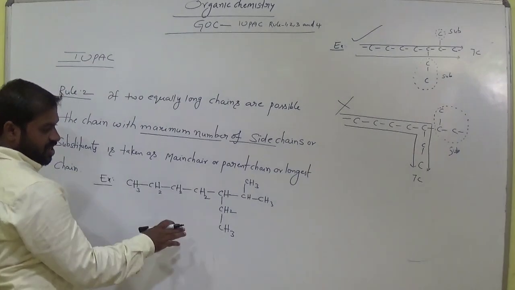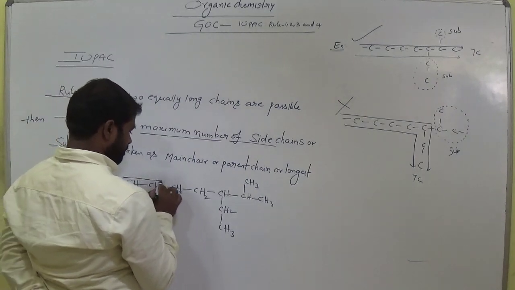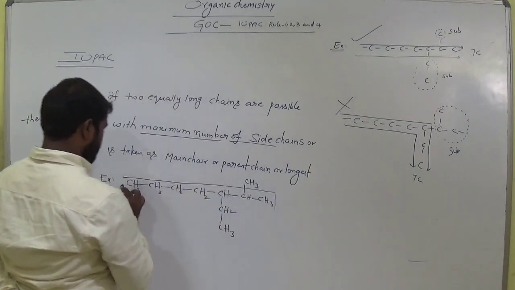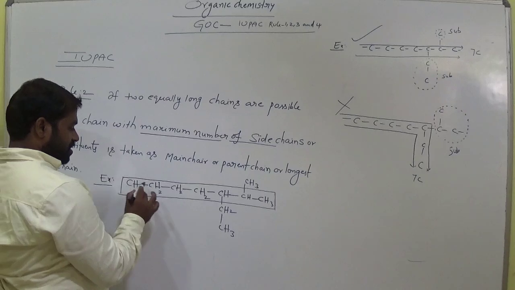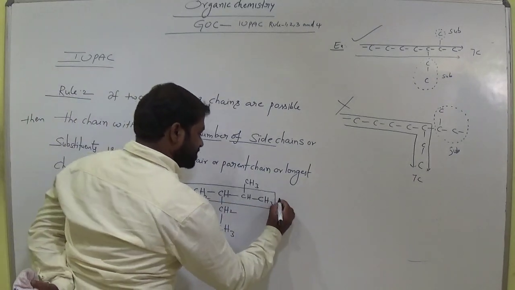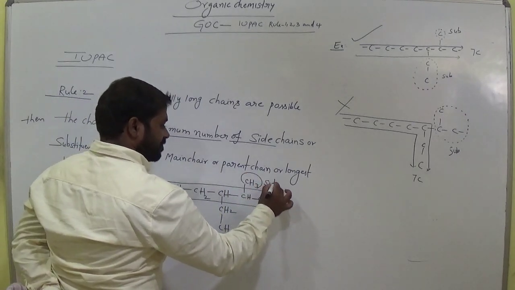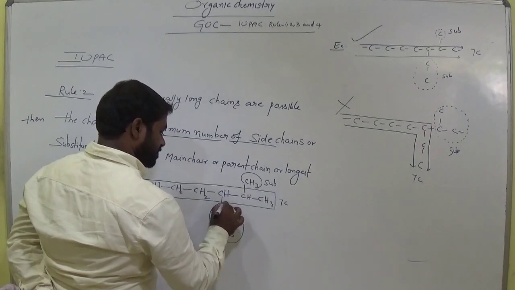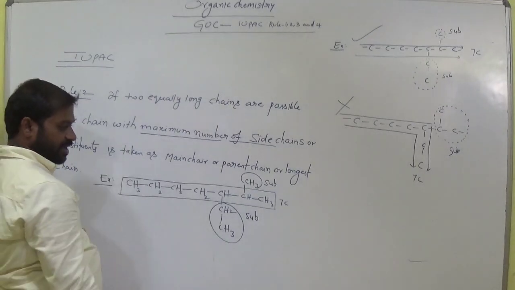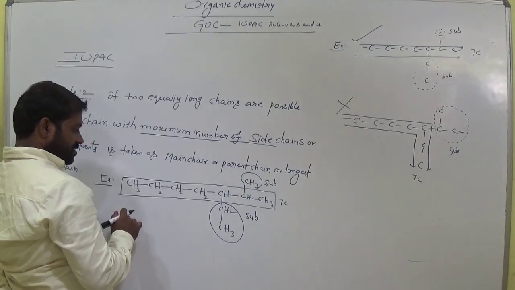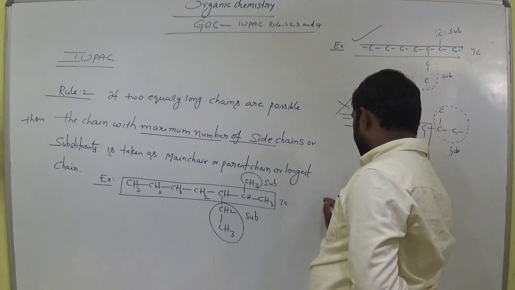In this compound, which one is the longest chain? Suppose I move in this direction: 1, 2, 3, 4, 5, 6, 7 carbons in the longest chain. This one becomes a substituent, and here it is a substituent. Clear? Now in the same compound, there are 2 substituents.